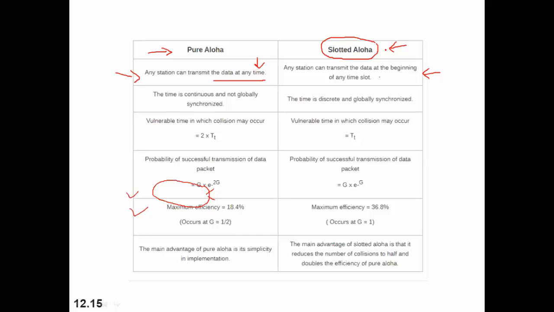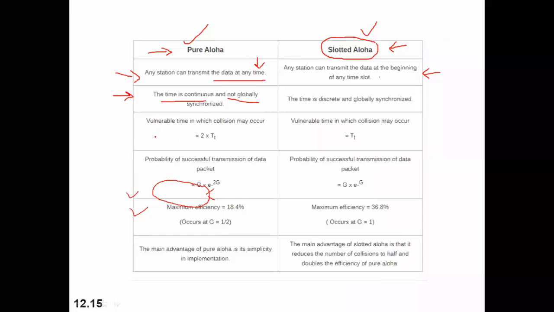There will be no fixed pattern of sending the packet, so it will be a simple case of, again, pure Aloha. So we need synchronization, right? Global synchronization between the stations which are sending the packet in slotted Aloha, whereas in pure Aloha there is no need of global synchronization. You can see the time is continuous and no global synchronization is needed between the stations, right?